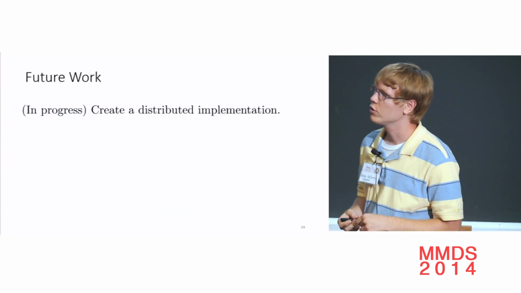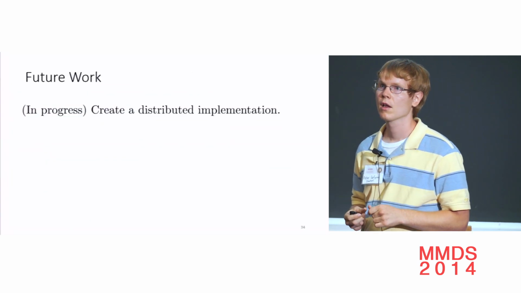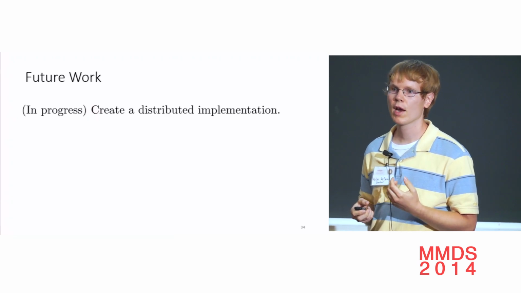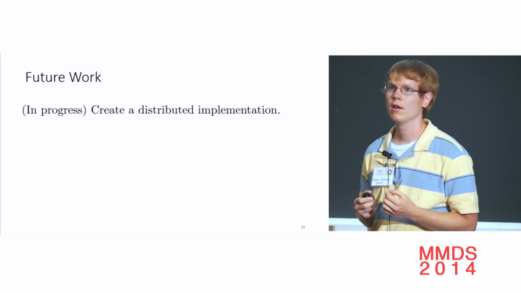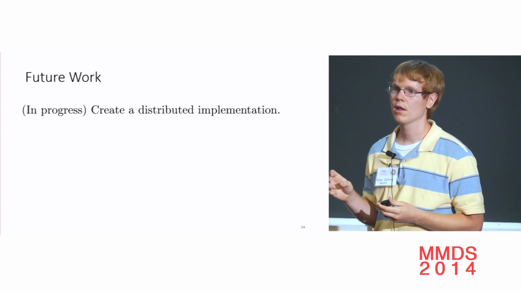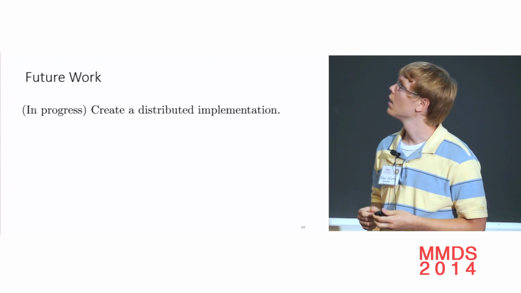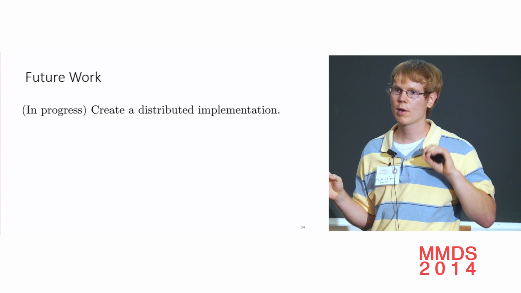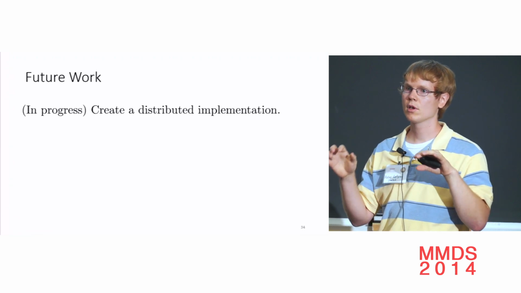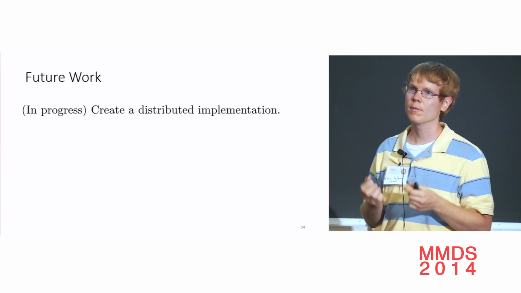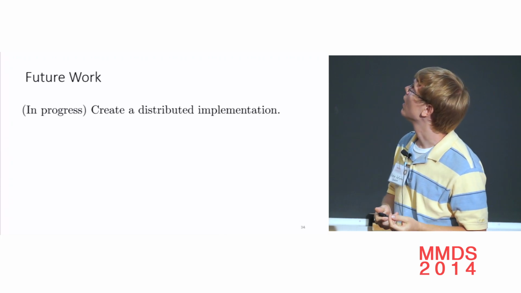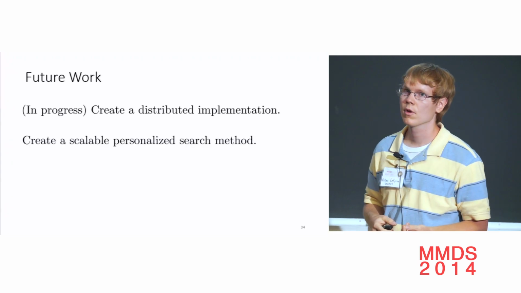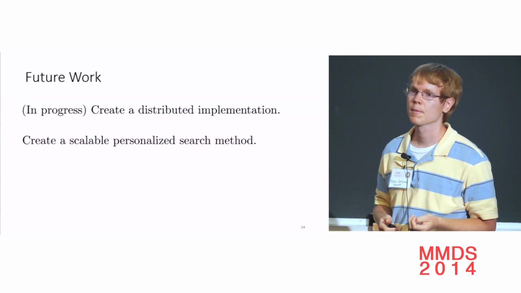Okay. So future work. We described the algorithm today as running on a single machine with the graph in RAM, but in a system like Twitter, you'd want a system with a lot of machines running in parallel. And so there's a version of our algorithm where you can pre-compute the frontier from each target and pre-compute the random walks from each source. And then at runtime, you just dot together these two pre-computed values. And that's much faster and more scalable. And then from that, someone can create a personalized search system based on this.